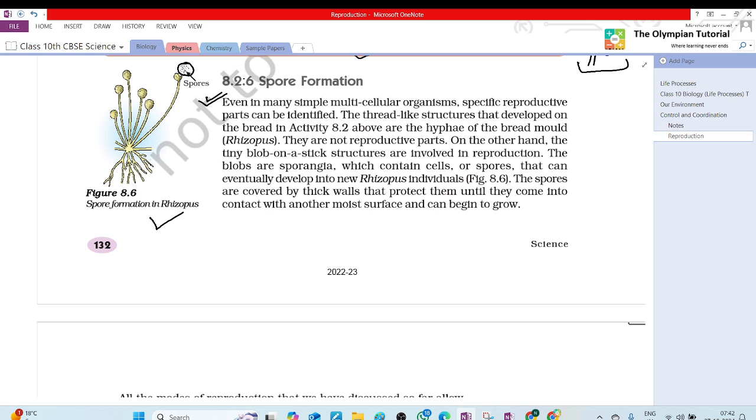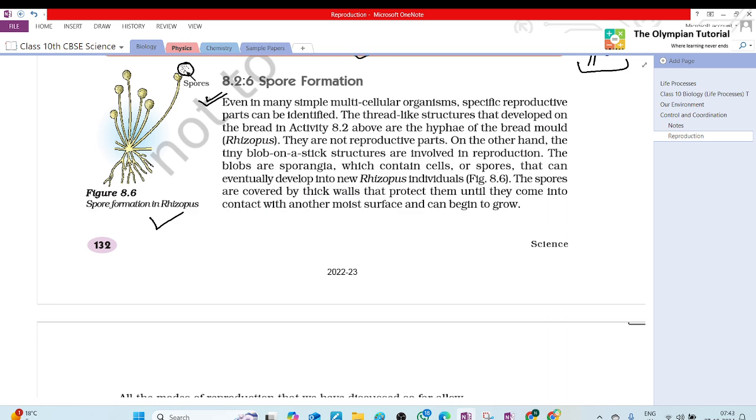The thread-like structures that developed on the bread in Activity 8.2 above are the hyphae of the bread mold, rhizopus. They are not reproductive parts. On the other hand, the tiny blob-on-a-stick structures are involved in reproduction. The blobs are sporangia, which contain cells or spores that can eventually develop into new rhizopus individuals.